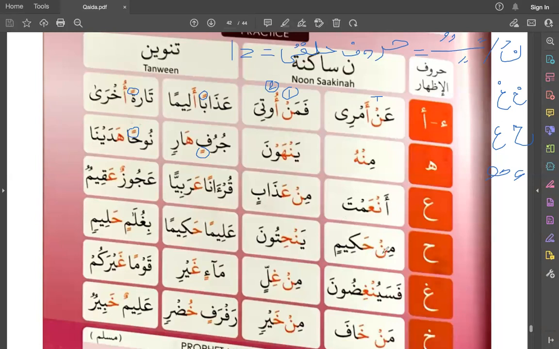An'amta. Then there is nun sakin, and after nun sakin you found what? There is ha, and ha is one of the throat letters. So you will say this nun sakin very clearly. This is izhar, and with izhar you are applying sifa of tawassut. Min hakimin. Fasayunghidun. There is nun sakin, after nun sakin there is ghain, and ghain is one of the throat letters. So you will say this nun sakin very clearly with sifa of tawassut.